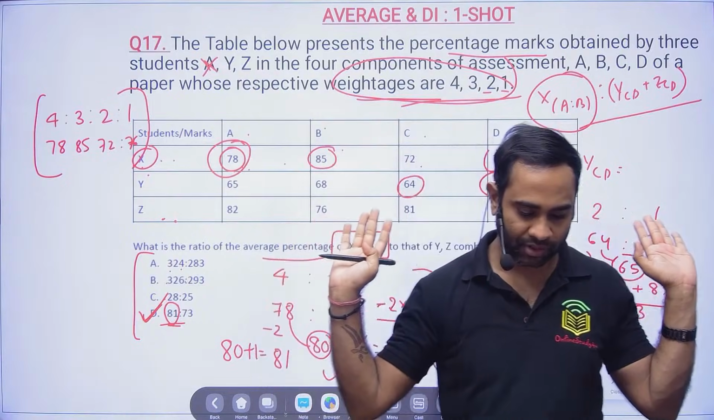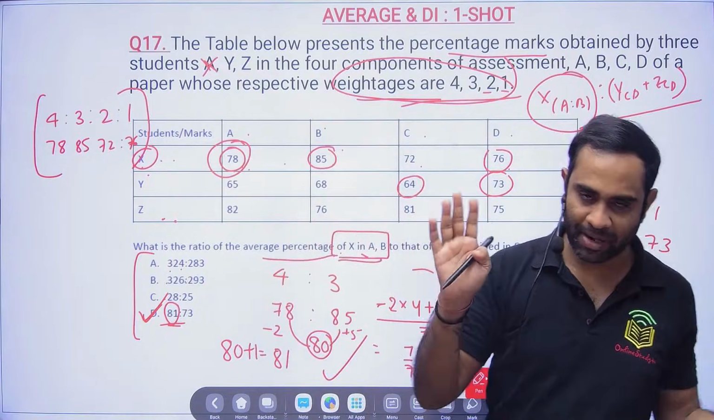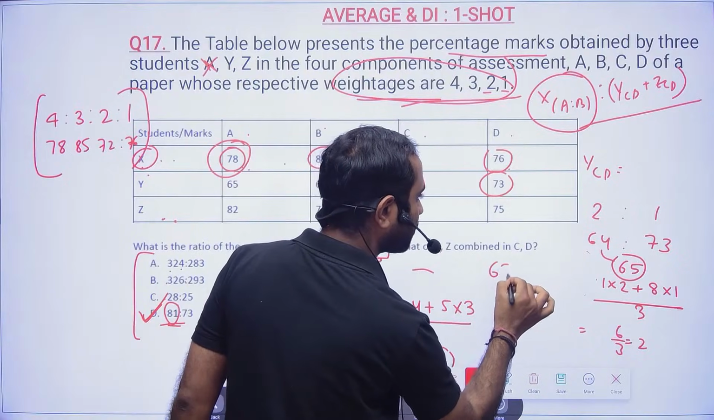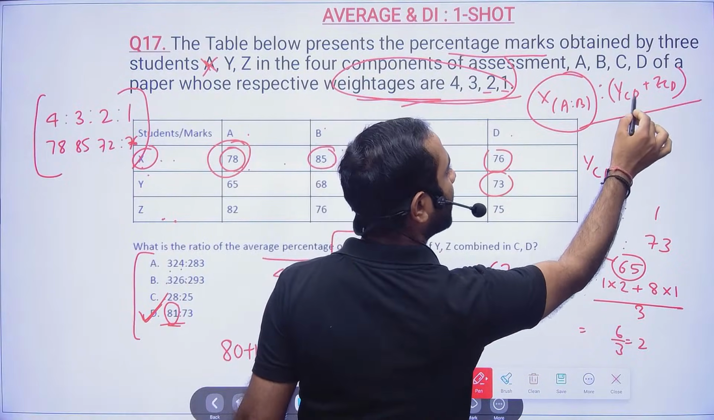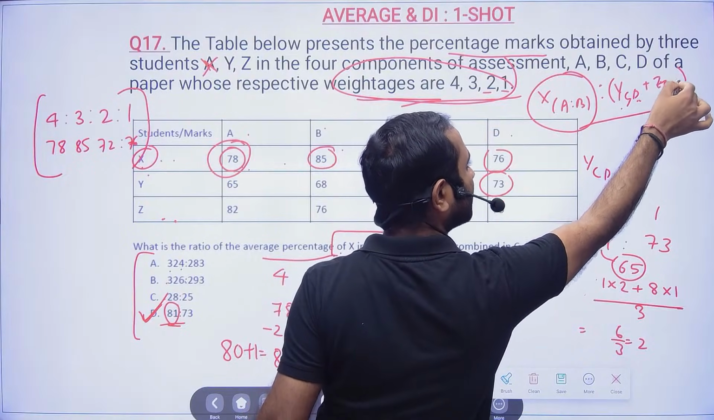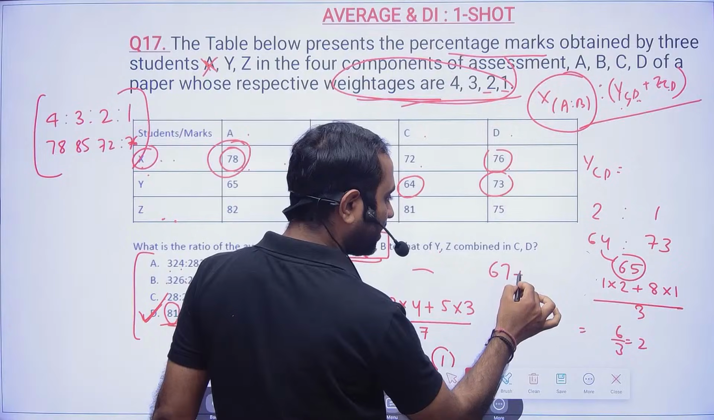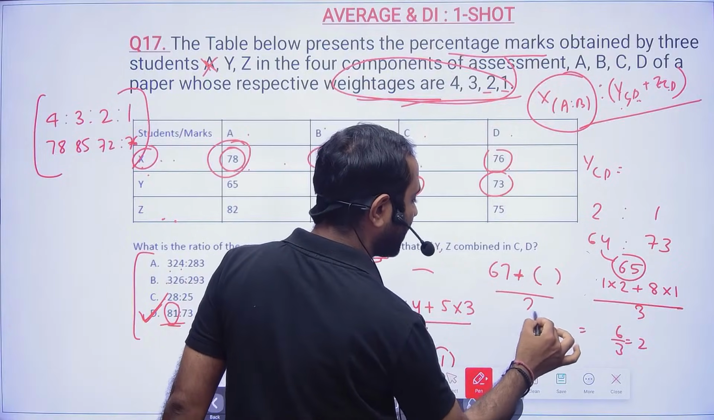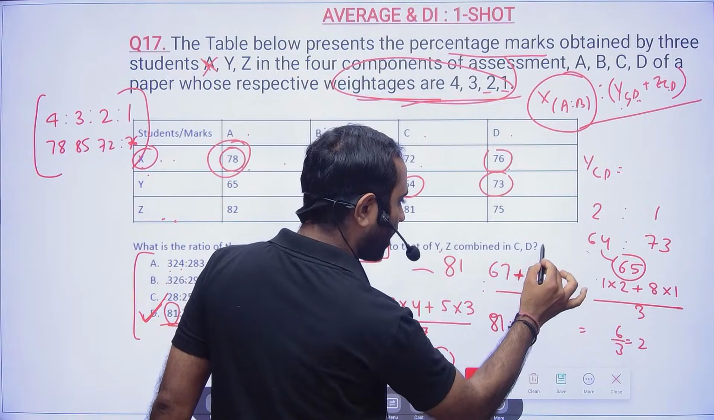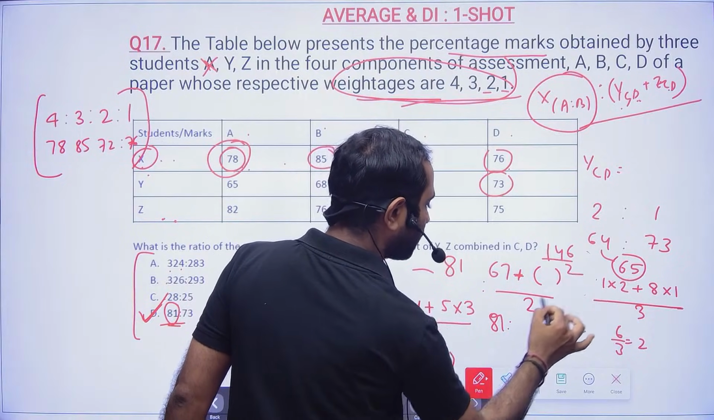What is the total duration of the session? So YZ combined, yes, YZ combined, and they are asking the average. So Y and Z combined: Y in C, Y in D, Z in C, Z in D, and after that you combine and divide by 2, and 81, and this will be, I think, 146 by 2, so it will be 73.